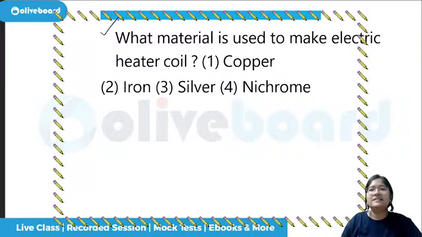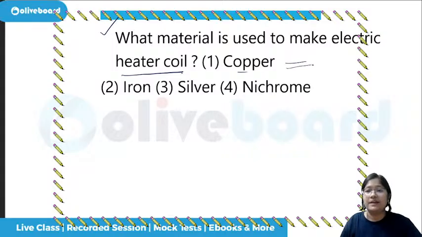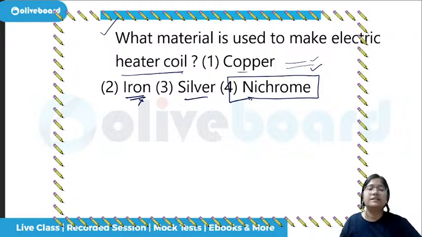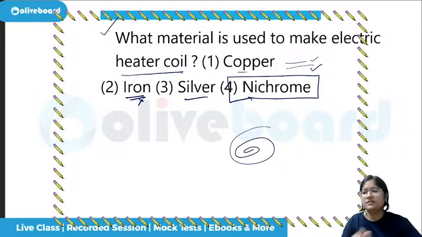What material is used to make an electric heater coil? Very simple. Copper is ideally the best one for electric wires, and copper wires, copper coils, all these are used in AC, etc. We hear about them. Iron, the option is not there. Silver could have been used. Nichrome. So what is the correct answer? What is used for making the heater coil? Even if it breaks, it is very easy to replace another one, that is nichrome.